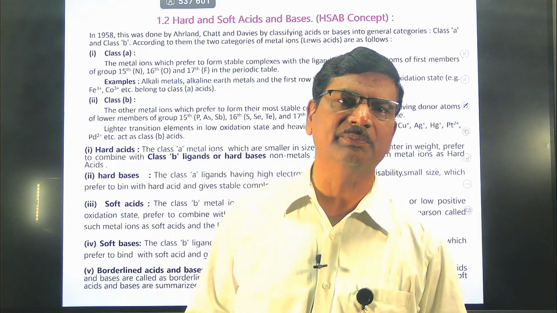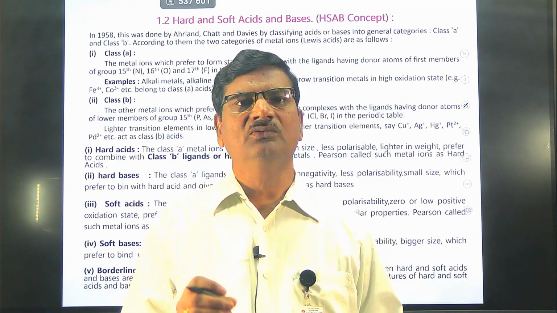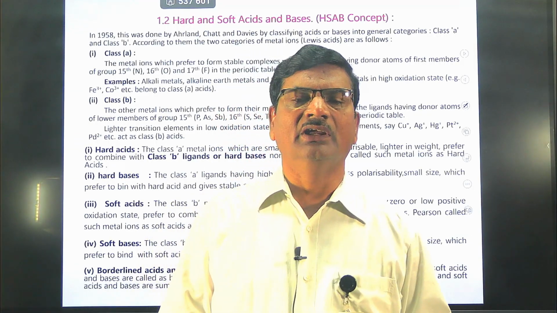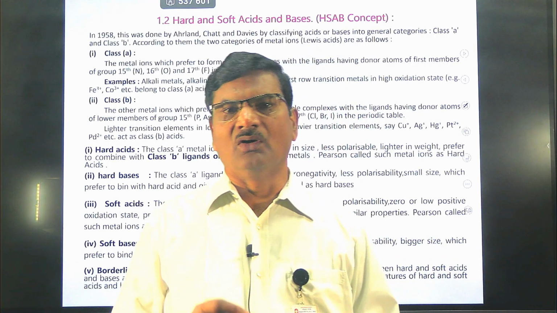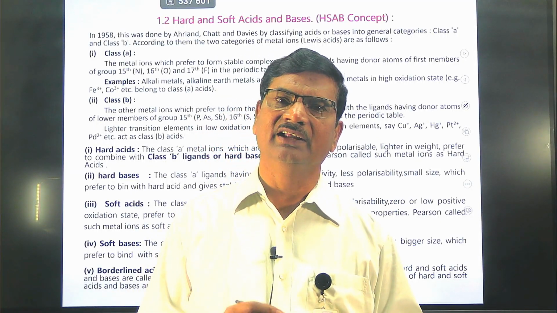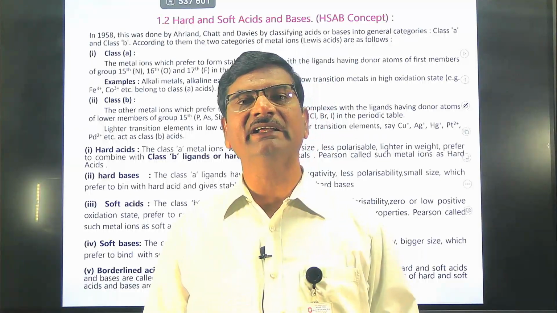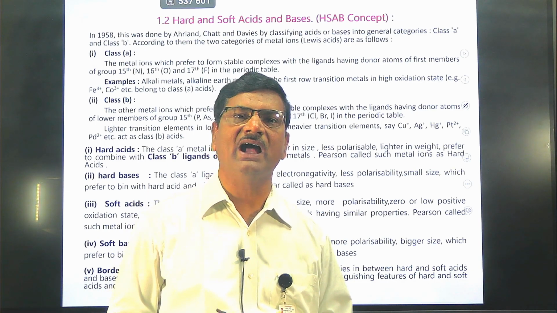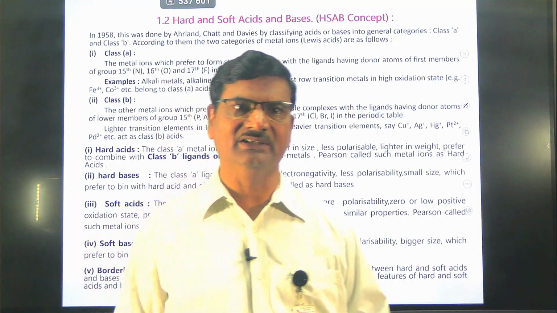And the Lux-Flood concept is based on an oxide ion donor and acceptor system. Whatever limitations are present in the initial theories can be eliminated in hard and soft acids and bases. What is meant by hard acid and soft acid, we are going to discuss in detail.